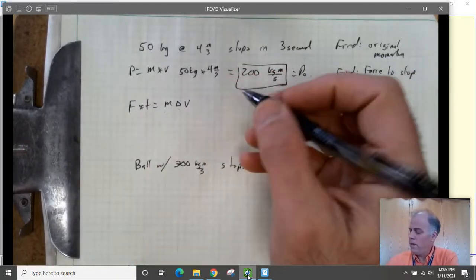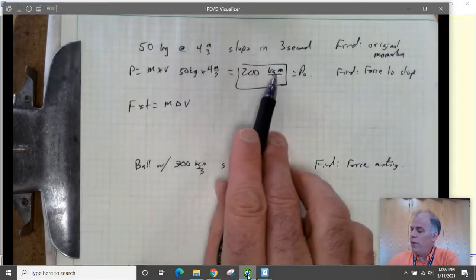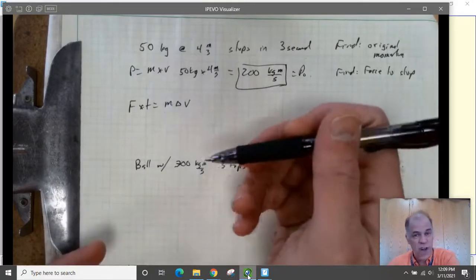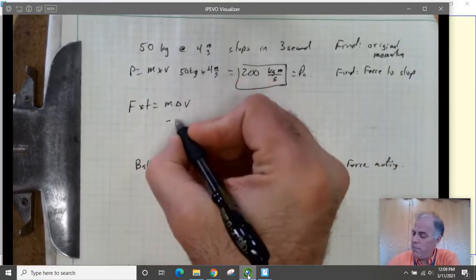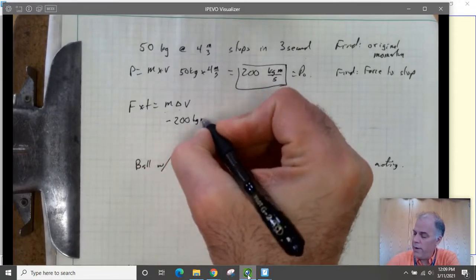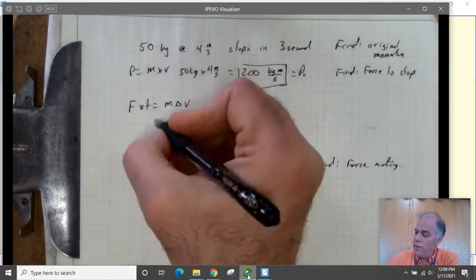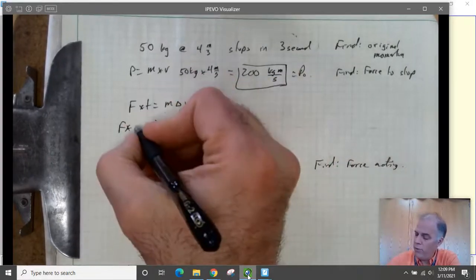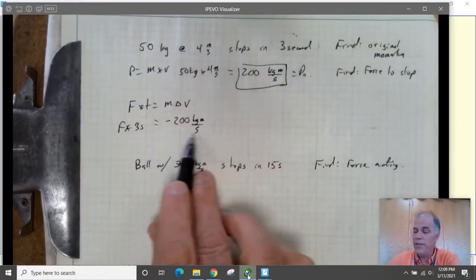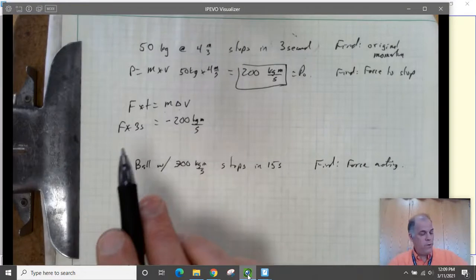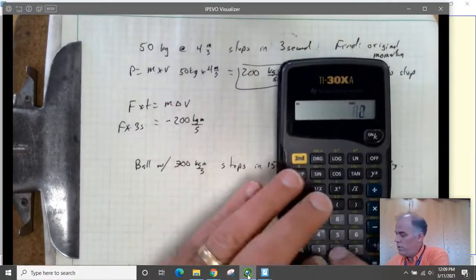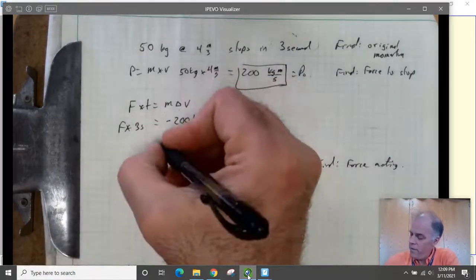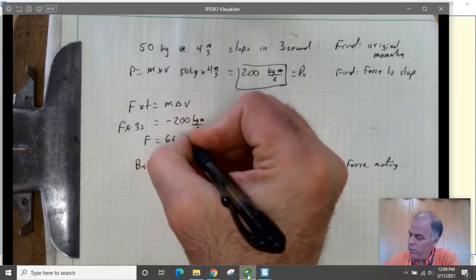We know that we have lost the 200 kilogram meters per second. We've lost that momentum because it has stopped. So this right here is going to be a minus 200 kilogram meters per second. And this was caused by some force which lasted for 3 seconds. So force times 3 seconds equals that change in momentum. So we're going to divide 200 by 3, and we get 66.7. The force is equal to 66.7 newtons.